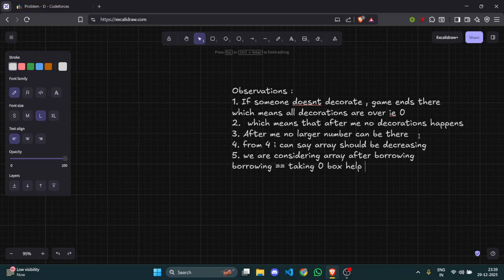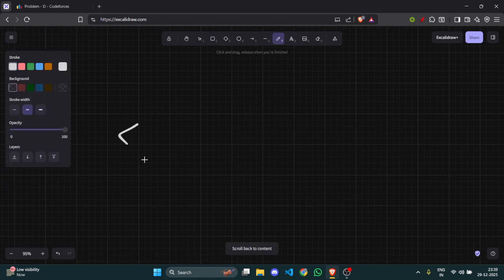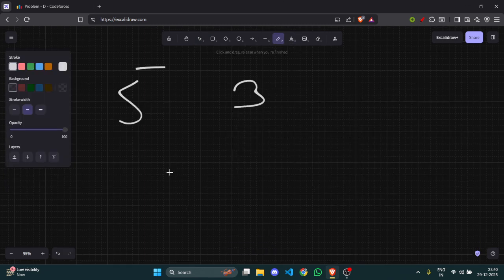And as I said earlier, the difference of elements can't be greater than 1, which means the difference would be at max 1. Like this is a wrong array because of 5-3. What would happen in 5-3? I decorate, he decorates, I decorate, he decorates, I decorate, he decorates.